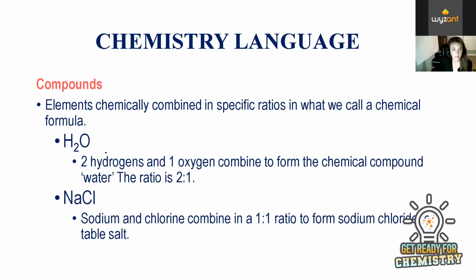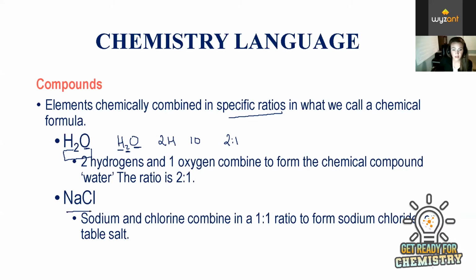So it's important to note, you don't have to name these yet, but you'll learn. But just when you look at a compound, when you see two different capital letters, that tells you there's two separate elements within this compound. The compound tells us specific ratios of how those elements are combining. So this compound H2O tells us that there's two H's and one O. The subscripts that follow each capital letter pertain to the amount of that element. So the H's and O's combine in a 2-to-1 ratio.